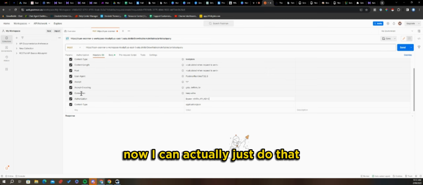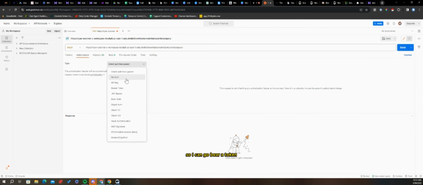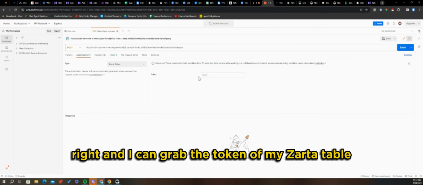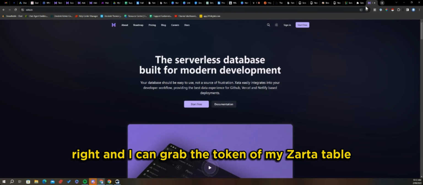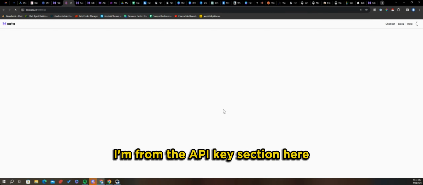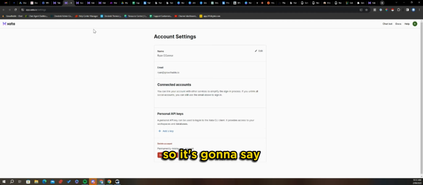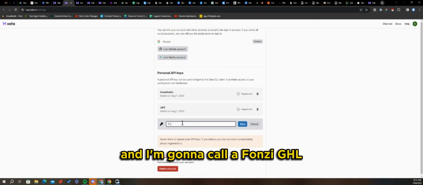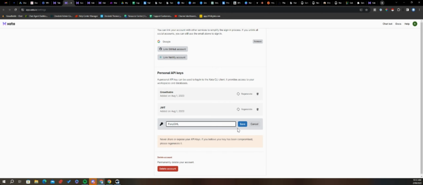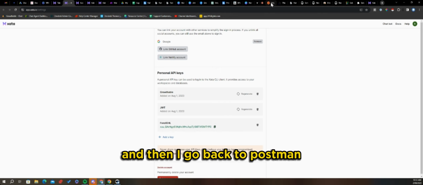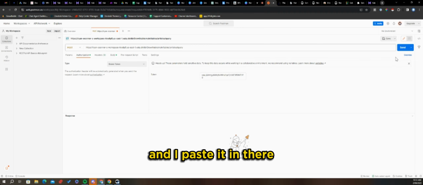Now I can actually just do that in the authorization here. So I can go Bearer Token, right? And I can grab the token of my Zata table from the API key section here. It's going to say you need to create a new API key. I'm going to add a key and call it Fonz GHL. We're going to click save, and there's my new key. Then I go back to Postman and paste it in there.